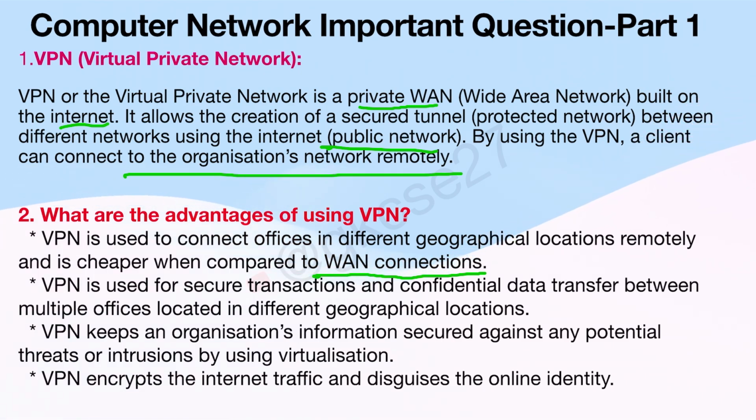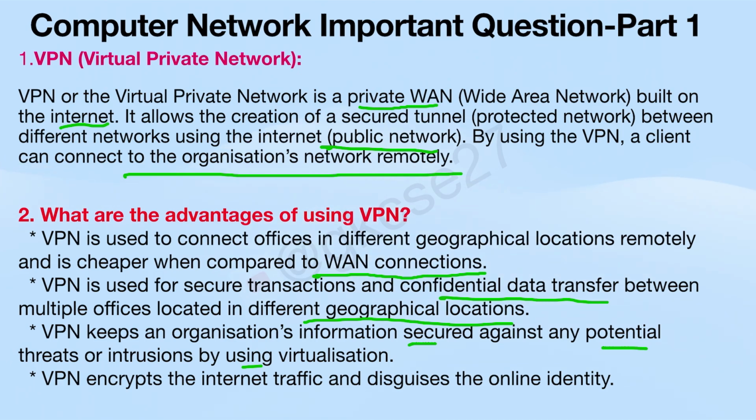VPN is used for secure transactions and confidential data transfer between multiple offices located in different geographical locations. So on different offices, we can do secure transaction and data transfer by using VPN. VPN keeps an organization's information secured against any potential threats or intrusions by using virtualization. So VPN keeps our data also secure by any threat.